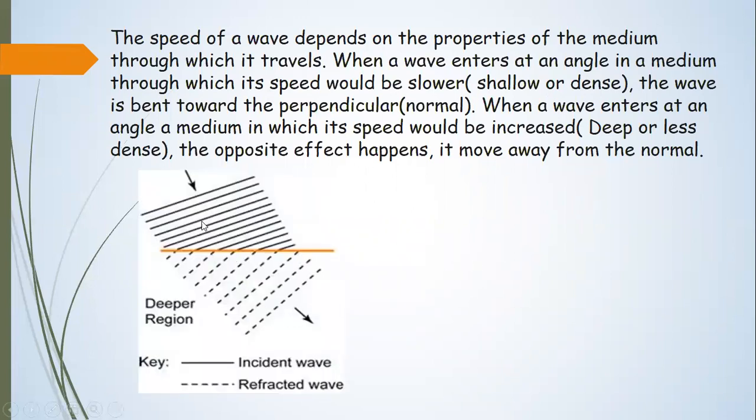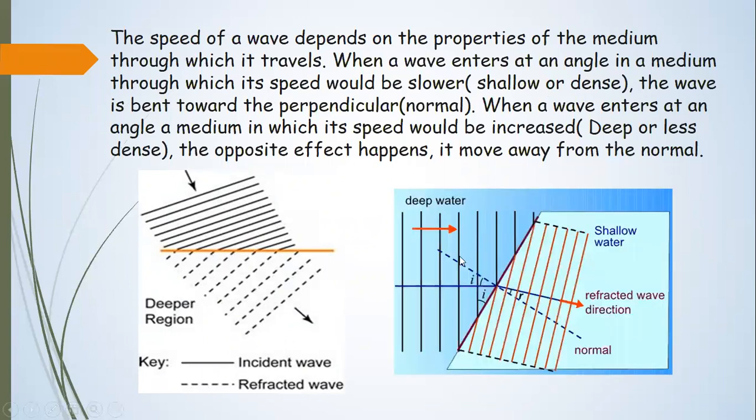So you have to keep in mind, you can see it is slowing down as the wavelength is lesser. This is your shallow region. When it moves from shallow to deep region, its wavelength increases, so its speed increases. V is directly proportional to lambda, that is the wavelength, as f is kept constant in the ripple tank. This is the wave from shallow to deep region, and this is from deep water to the shallow water. So you can observe these two ray models.